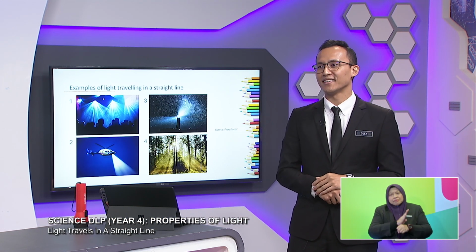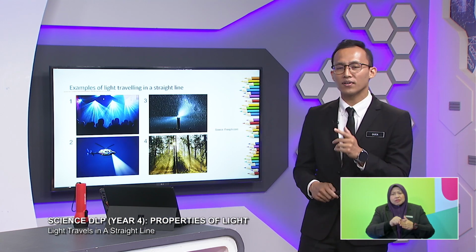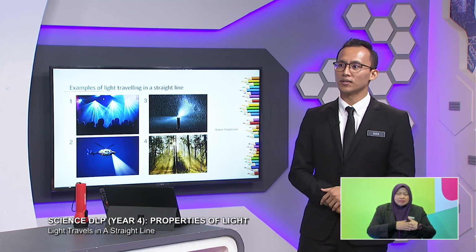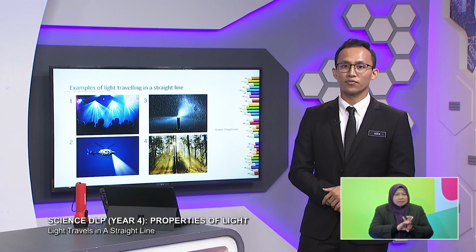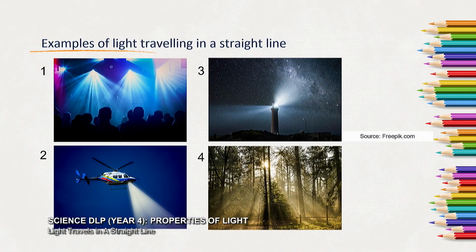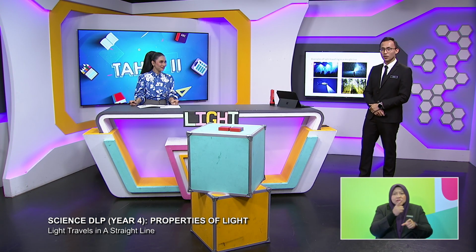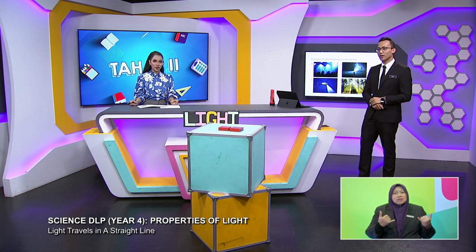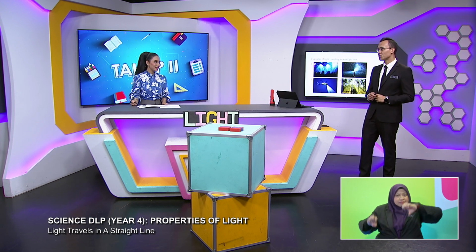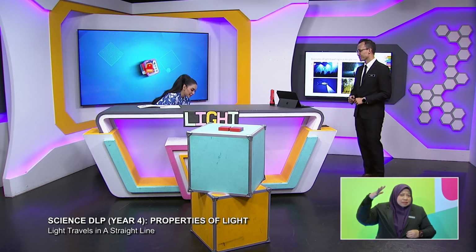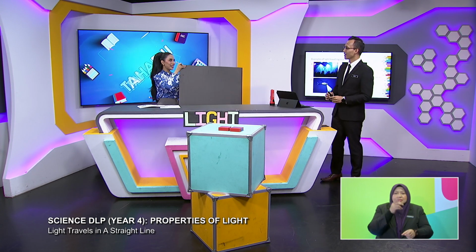All right. And last of all, we have this very beautiful photo. It shows a forest in the morning where the sun rays shine through the forest, and we can see the rays of light. Yes, they look very straight in all 4 pictures. Now, we are going to do an experiment to show that light travels in a straight line. To help us with the experiment, I have here something that will help.